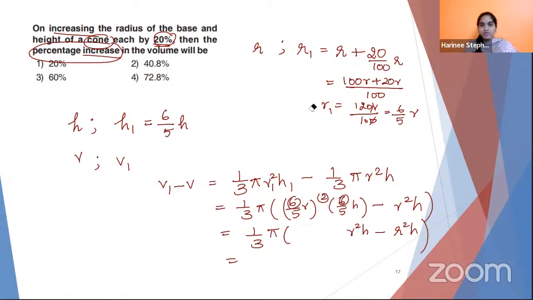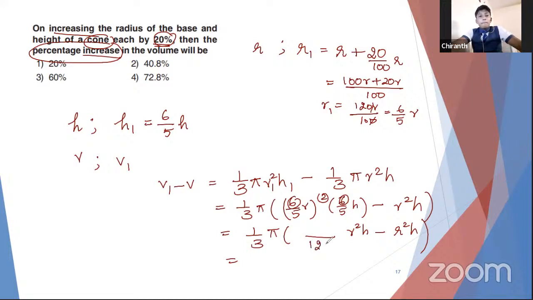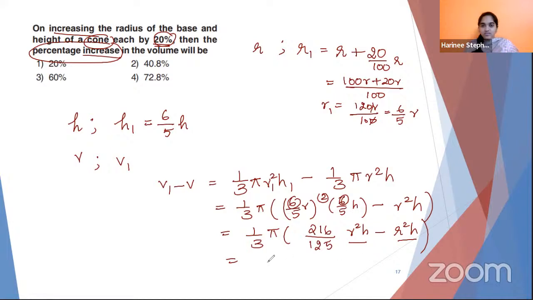So how much is 6 cube? You remember cube values? Or 5 cube? Anyone, do you remember? 5 cube is easier. 125. And 6 cube is 216. Now this R square H is also common. Bring that outside: 1/3 pi R square H. You will be left with 216 divided by 125 minus 1. Just simplify the numerical part alone and tell me what numerator and denominator you're getting. Check it out.